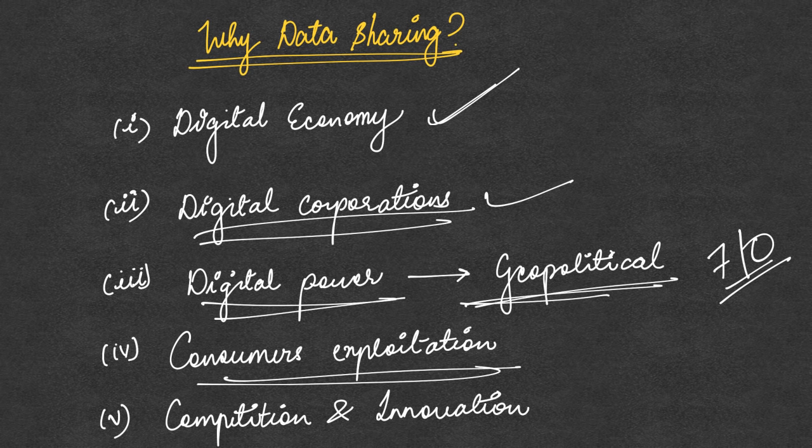Then the Gopalakrishnan committee also considers this data as community data, because if the data is being collected from the community, then it becomes community data. The committee says that there is a community ownership of data, because data is being collected from the community, and therefore it needs to be shared back with the community.